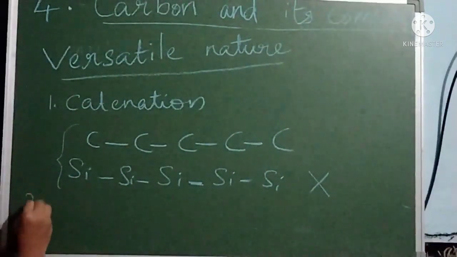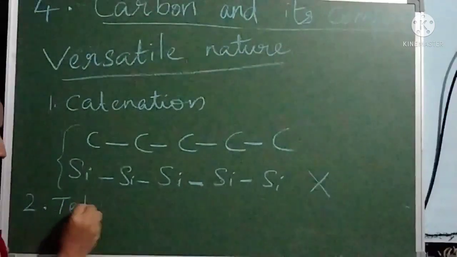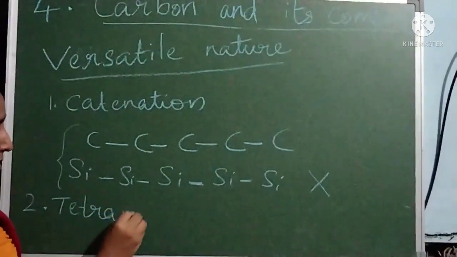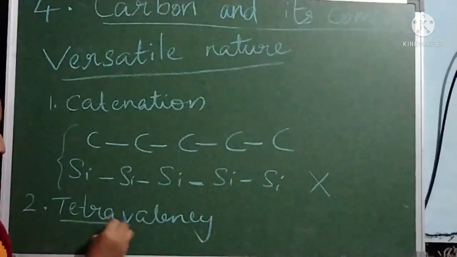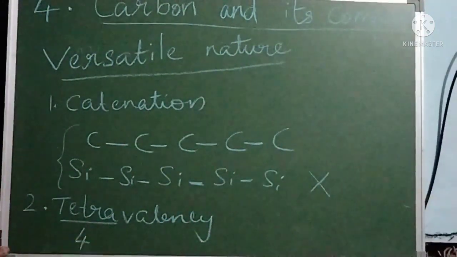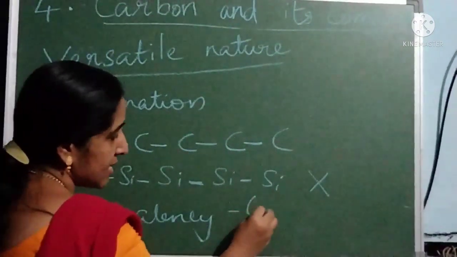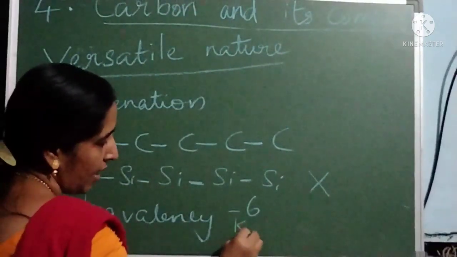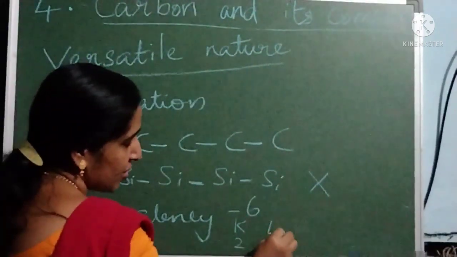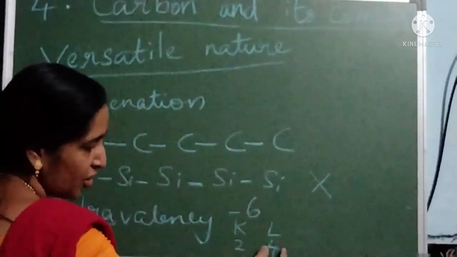Then the next property is tetravalency. Tetra means 4. We know that the atomic number of carbon is 6. So the K shell has 2 electrons and the L shell has 4 electrons.